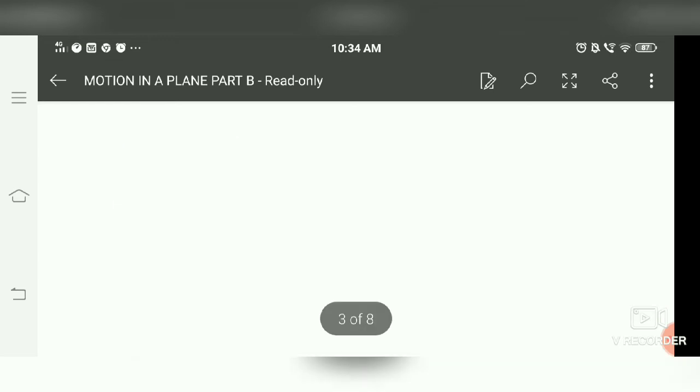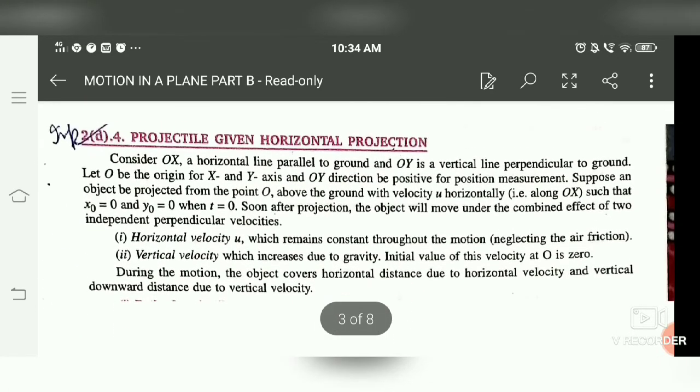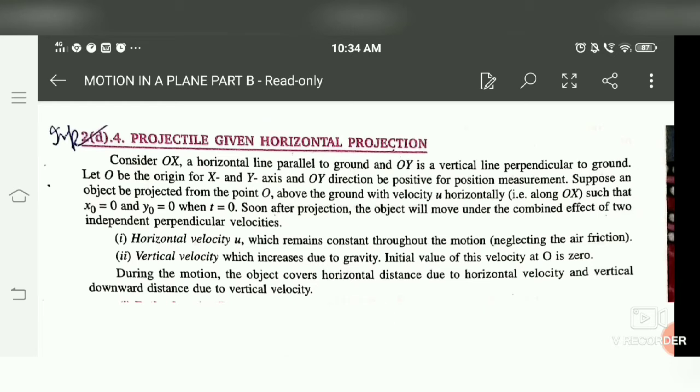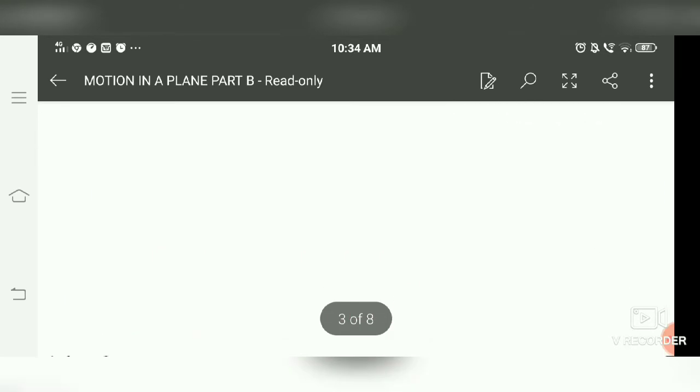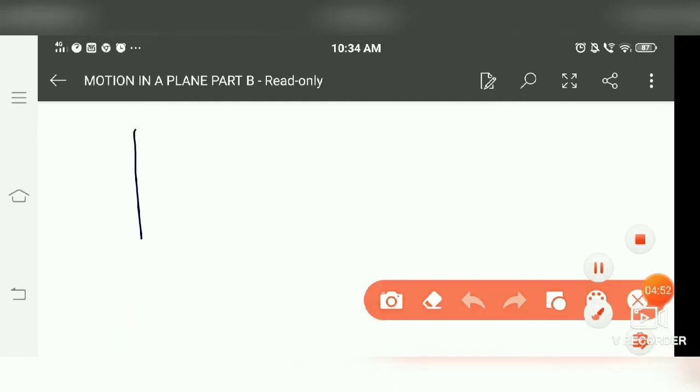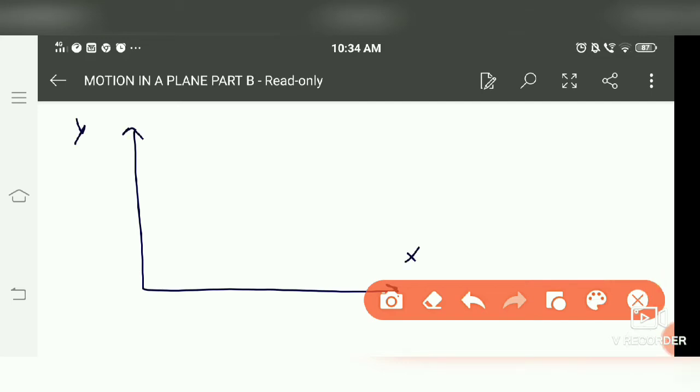So here we have to discuss first of all projectile given horizontal projection. The projection is horizontal here. If the projectile is given a horizontal velocity u in this direction, where this is x and this is y, it will drop like this.